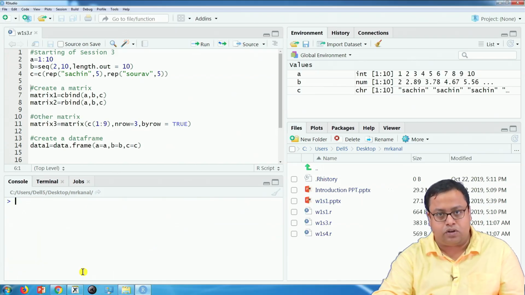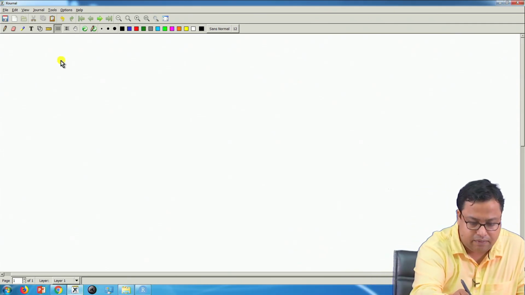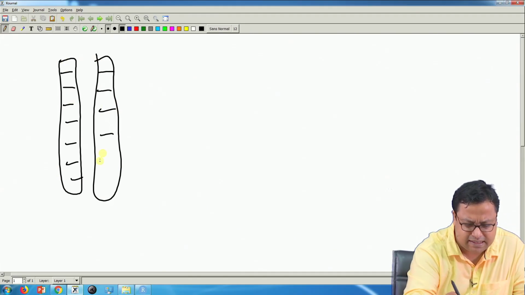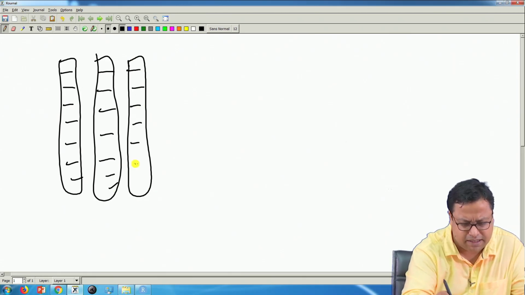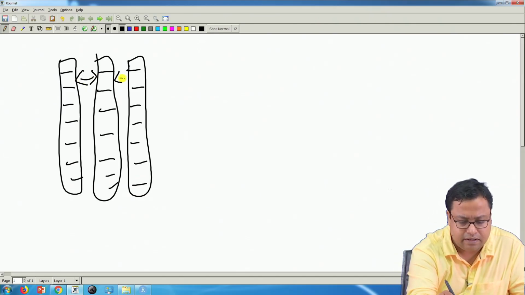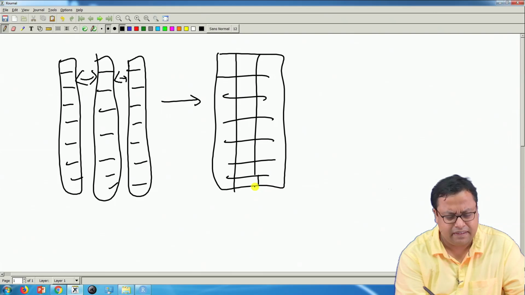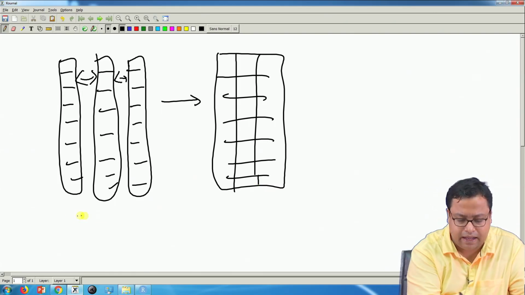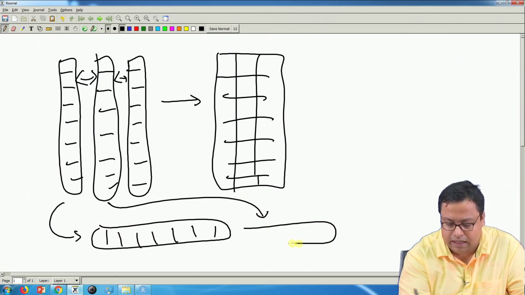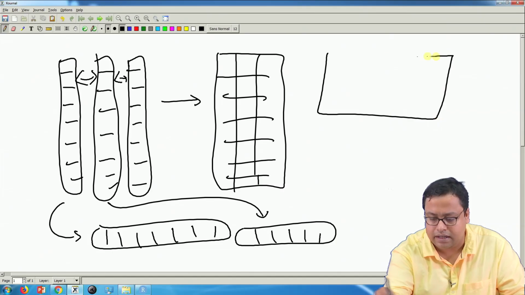I can join them in 2 different ways. Let us say I have one matrix which looks like this, another matrix of the same shape, and another of the same shape. I can bind them side by side and create something which looks like this, or I can rotate them, make each one look like this, and then bind them one above the other. So I can create something like this.